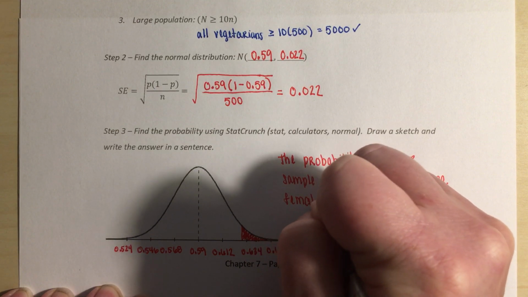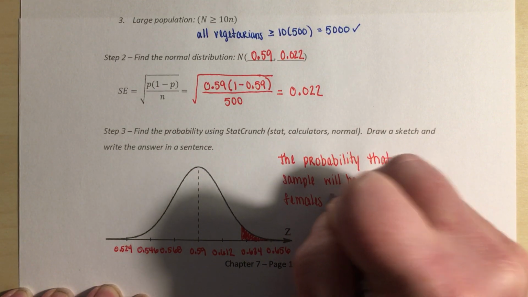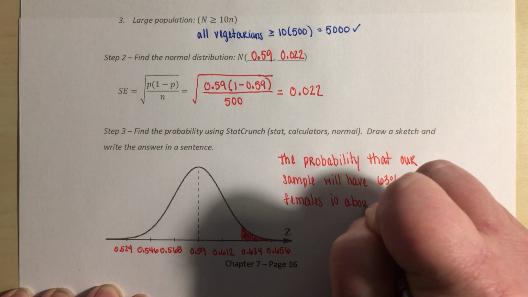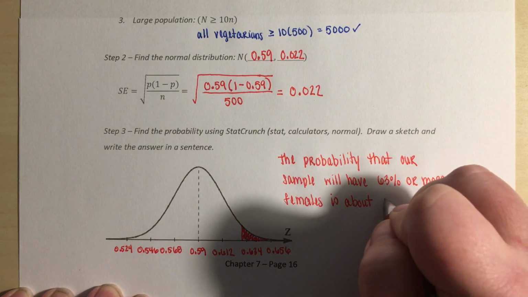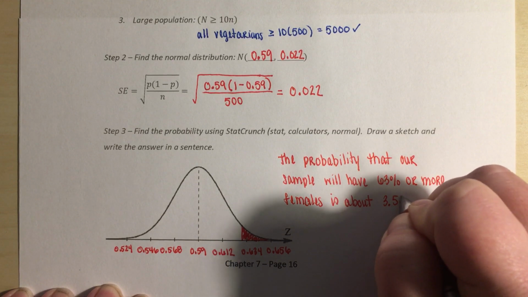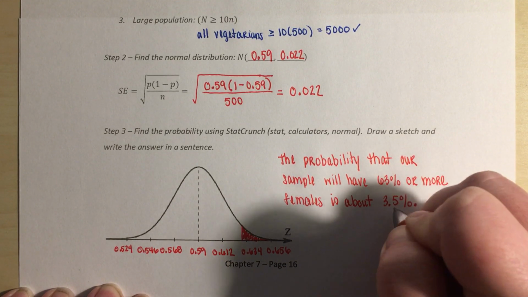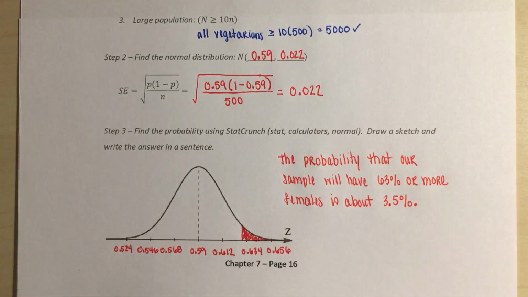females is about, and then this value, again coming from StatCrunch, is going to be 3.5%. Right? And I will be sure to go through both in class and put some extra information online showing you how to do these problems in StatCrunch.